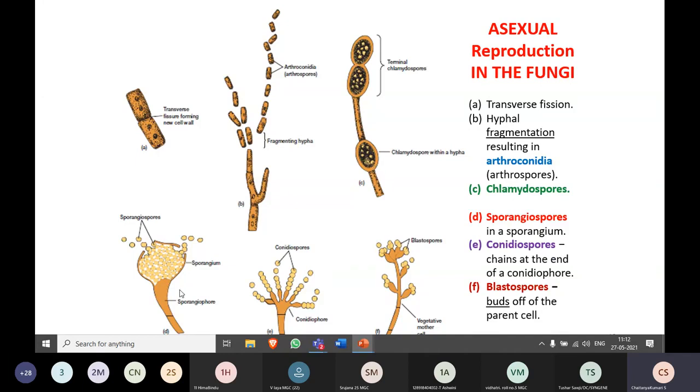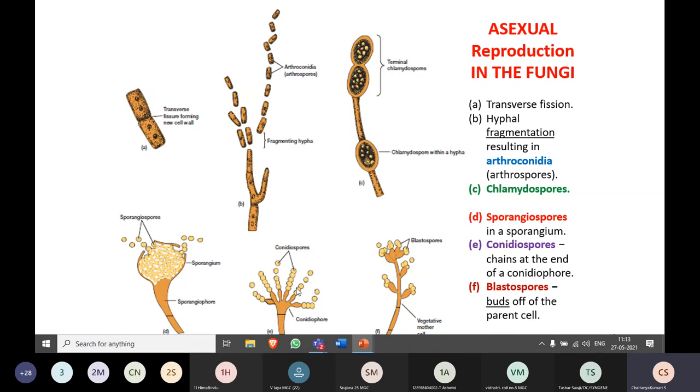Whereas in the sporangium, you can see only at the tip of the hyphae there is a sac-like structure, which is known as the sporangium. Inside the sporangium, you can see the formation of the spores, sporangiospores. That is one type of reproduction.